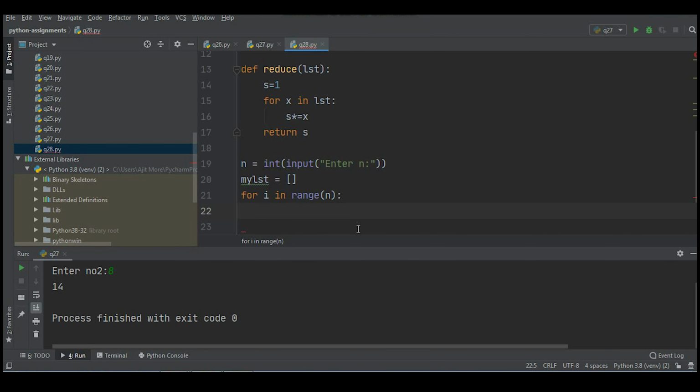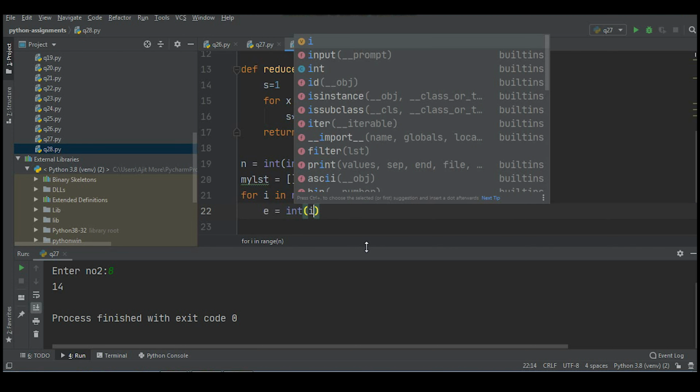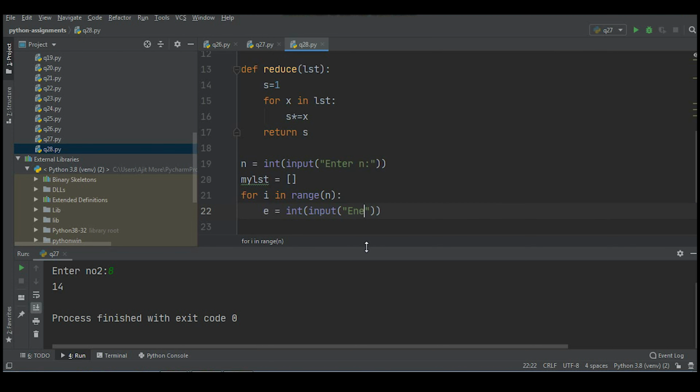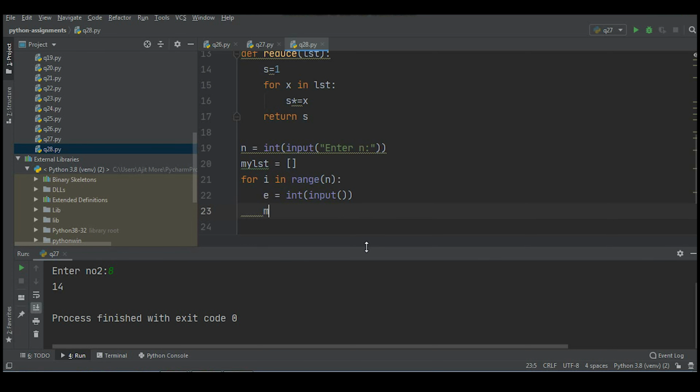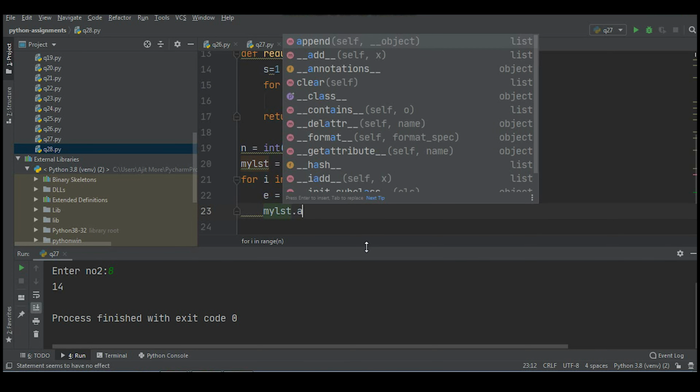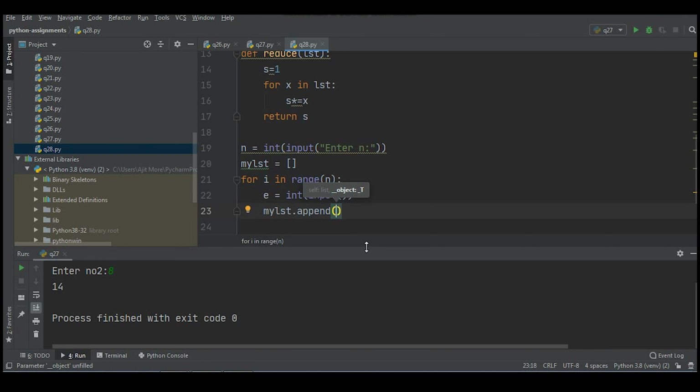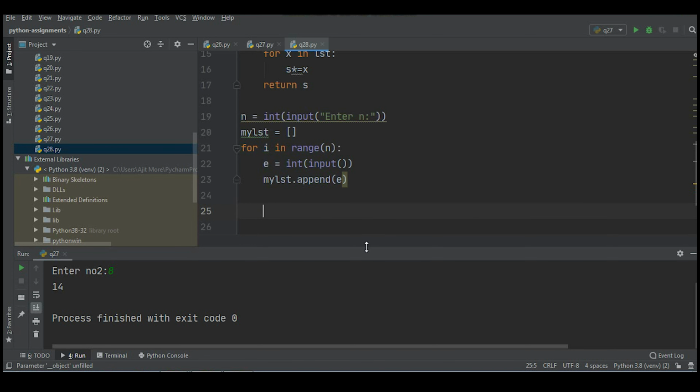For i in range n, e equal to int input, enter, or I'll keep it blank. Now this e, I'll just append it in my list. Now with this, your list is created.